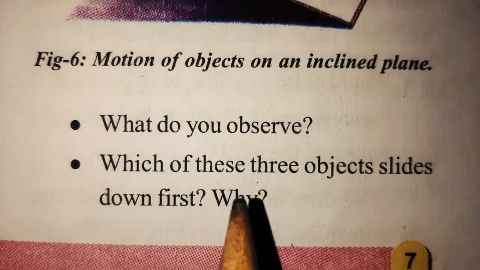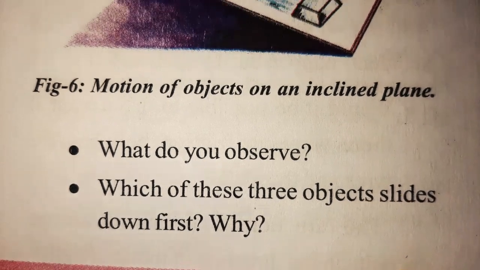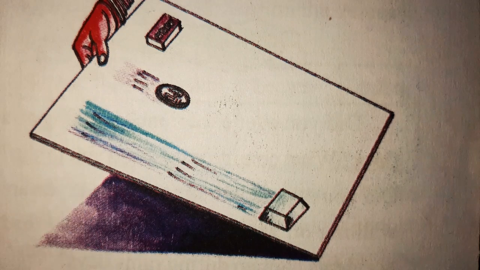Which of these three objects slides down first? Observe once again. Which one slides down first? The ice cube.